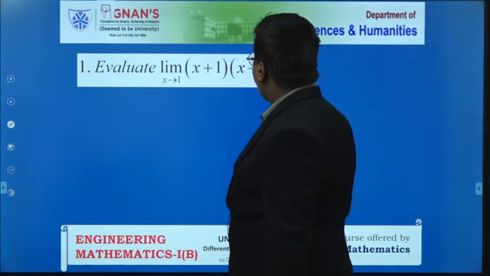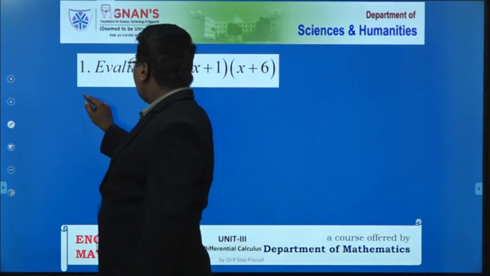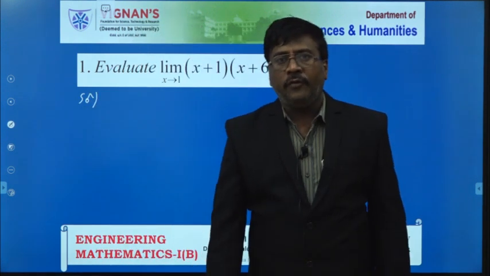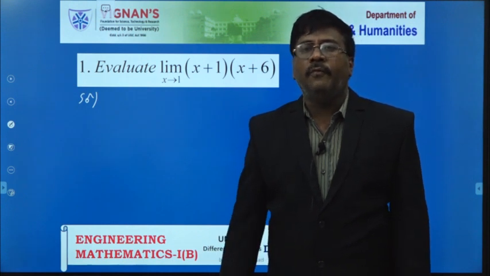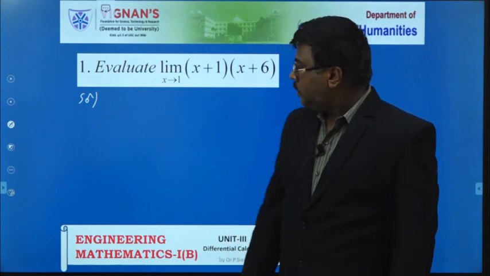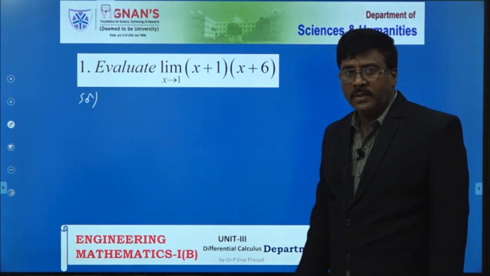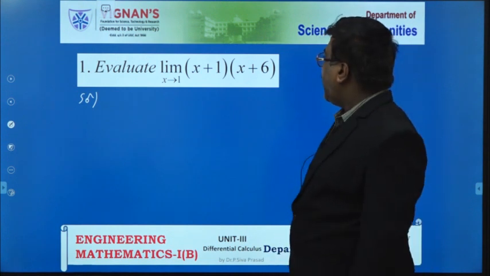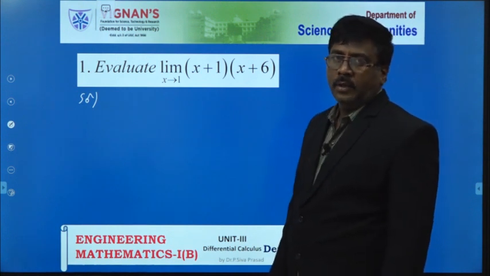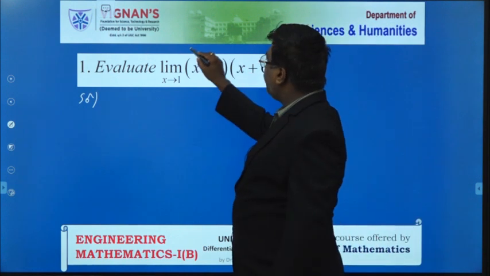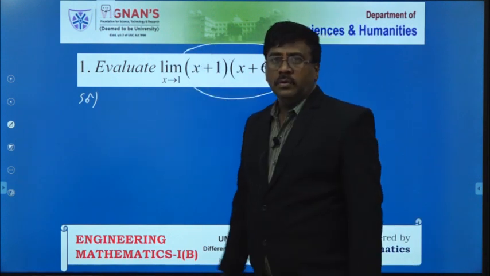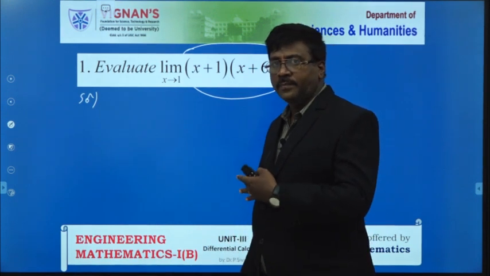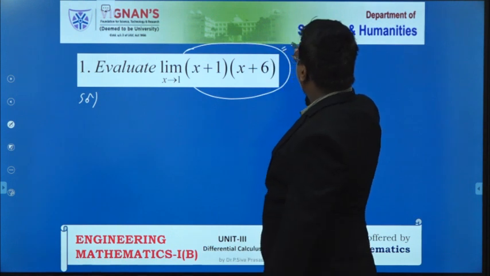So the first one is, evaluate. In the examination, the problems are asked in this type: evaluate, which is nothing but find the value of. So the first one is evaluate limit of x tends to 1, x plus 1 into x plus 6. Here, this is the actual function f of x. Those who are not able to understand the definition of the limit, I will explain again. I assume this is the algebraic function f of x.